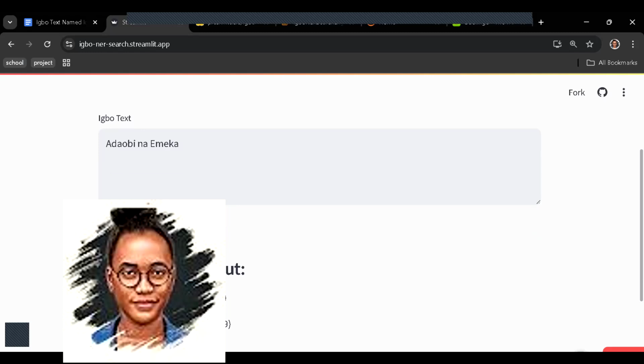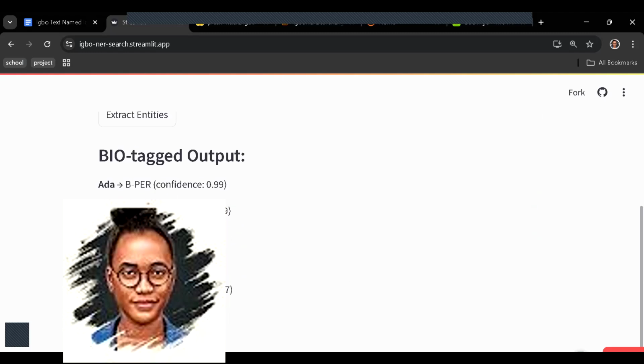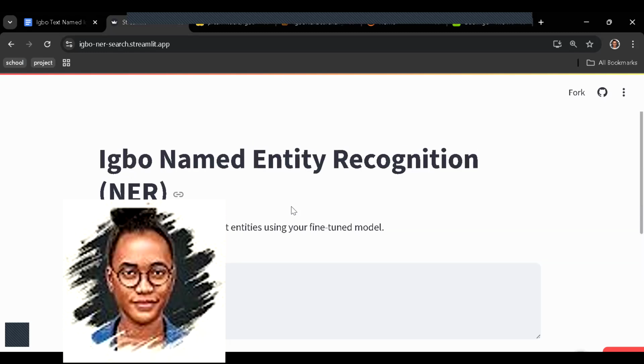But we see this issue of it splitting Adobe. Why is it splitting Adobe? Adobe is actually a word on its own. So that's an issue, even with Emeka. I have this theory that before it breaks, it still recognizes that Emeka is a person that begins a sentence, maybe because through its training it has seen that.